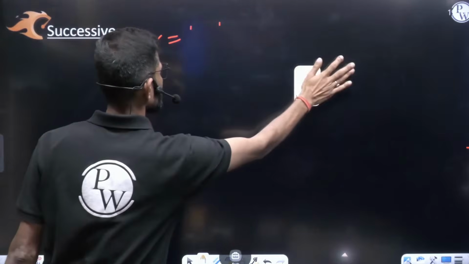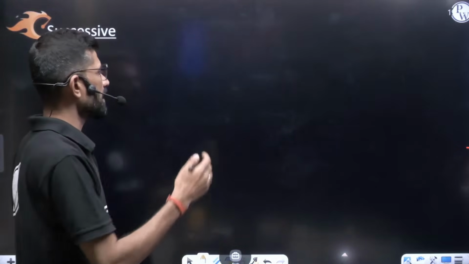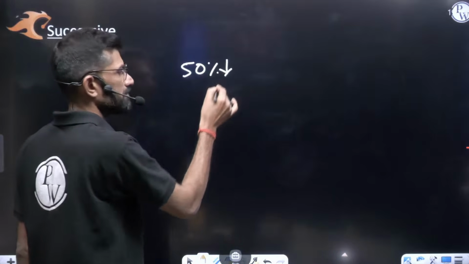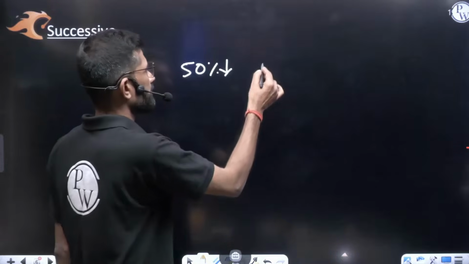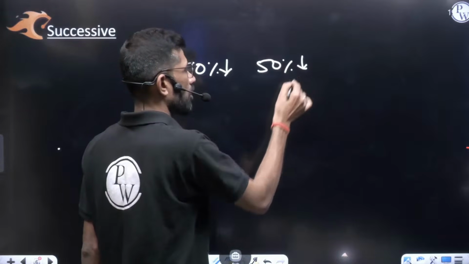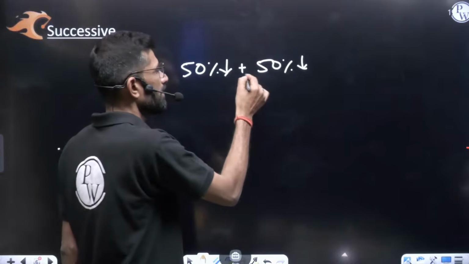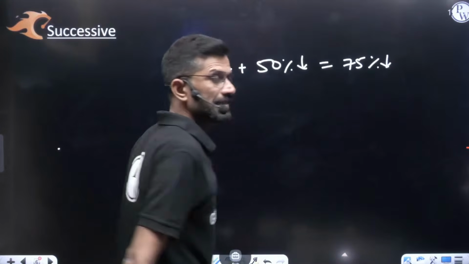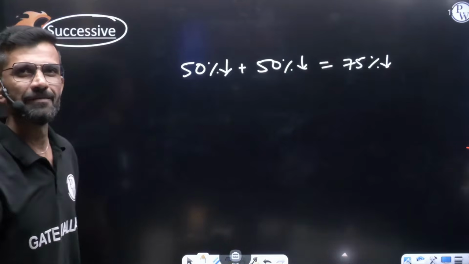So moving further, consider you went for shopping, and the shopkeeper gave you the offer. Shopkeeper said that today we are giving some festival offer like 50% discount. And because you are my regular customer, one more 50% discount. So if the shopkeeper is giving you 2 times 50% discount, how much discount is he giving? Let me tell you, he is giving you only 75% discount. He is not giving you 100% discount because the word successive I have written here.